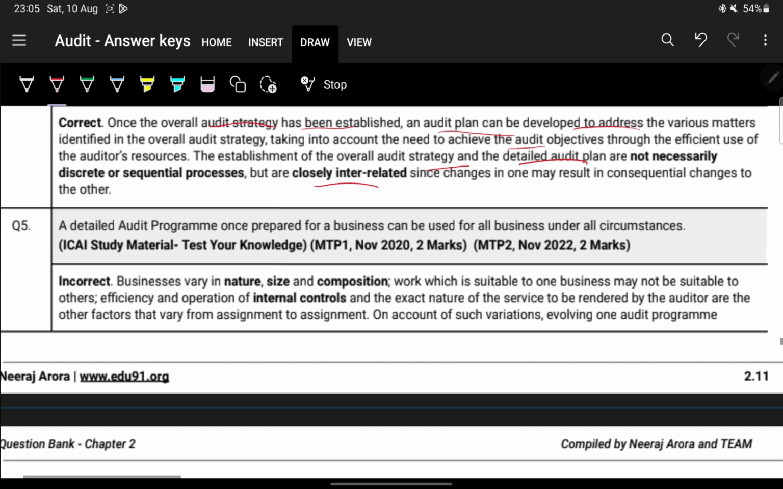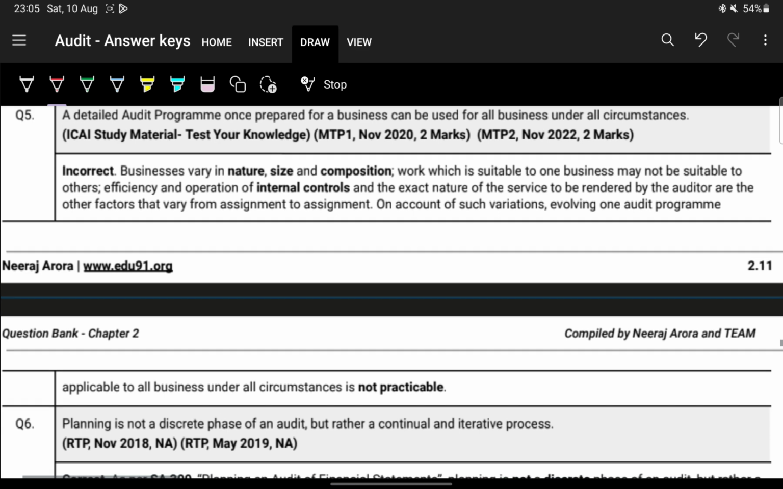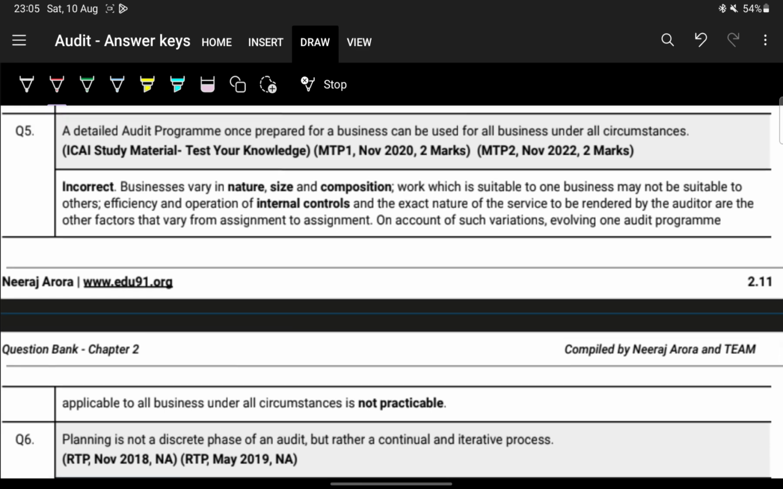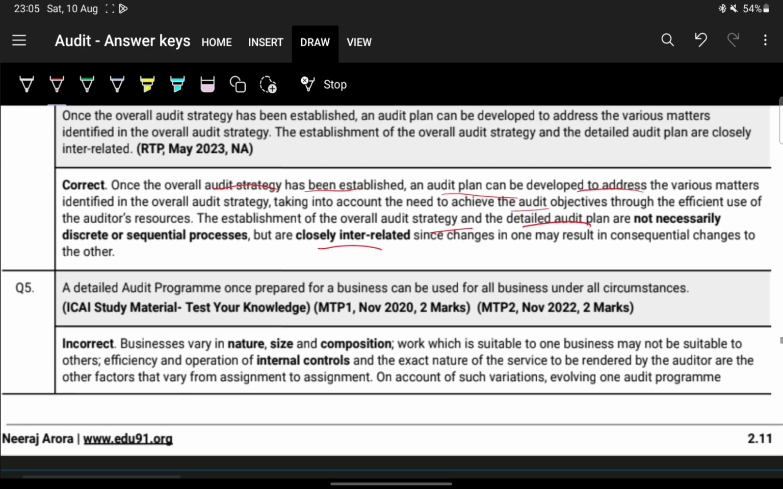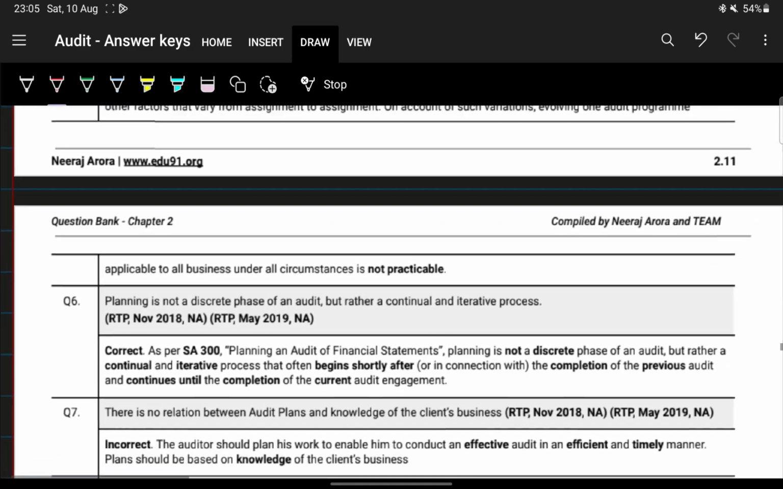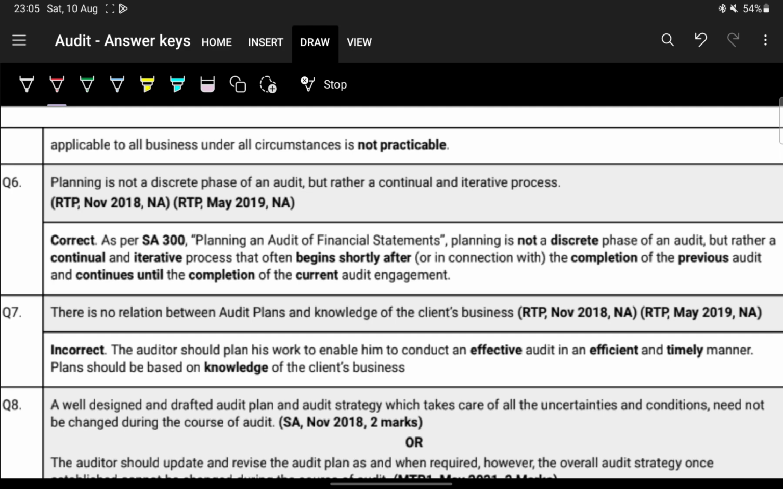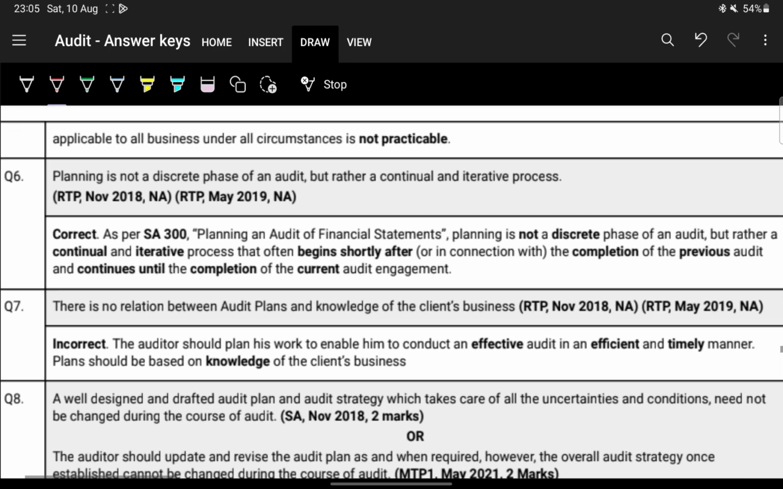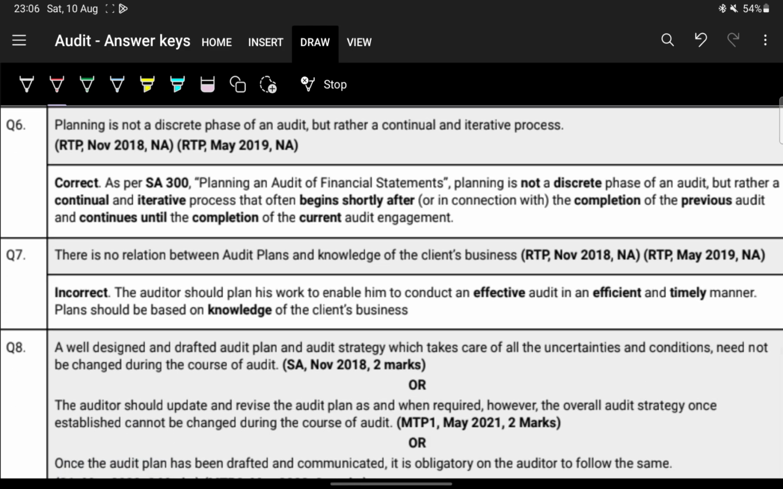Next, question number 5. A detailed audit program once prepared for a business can be used for, let's read the same answer you will have to write. We'll just skip through this and go to the next one. Planning is not a discrete phase but rather a continuous process, same thing. I'm sure we know this.